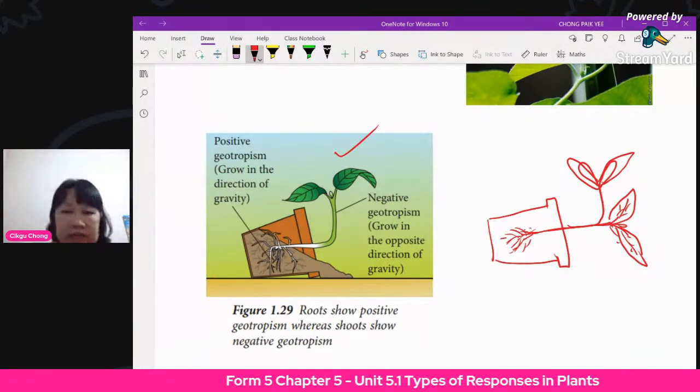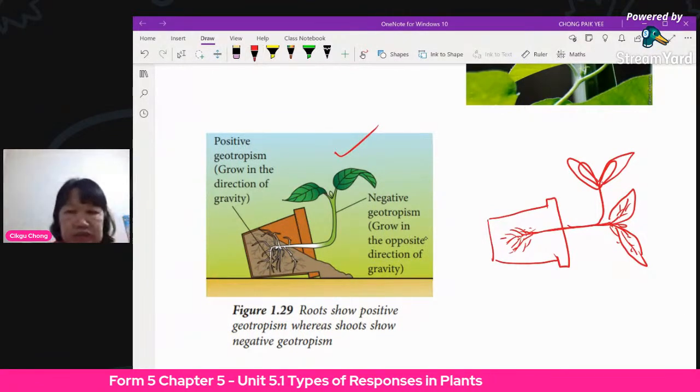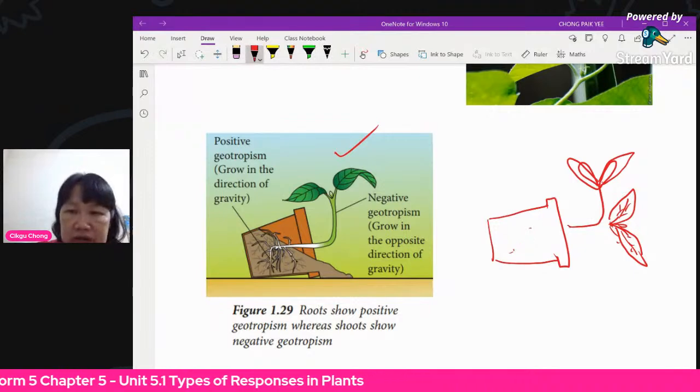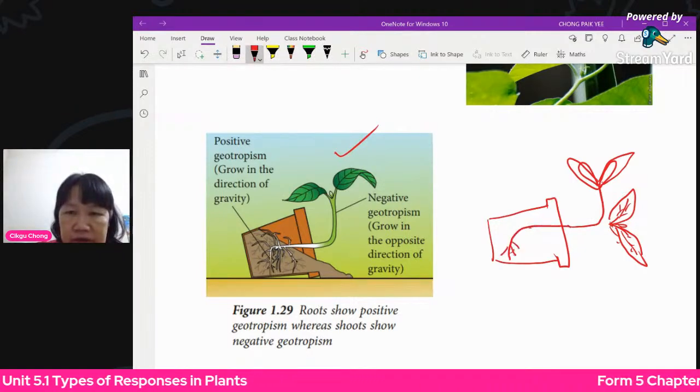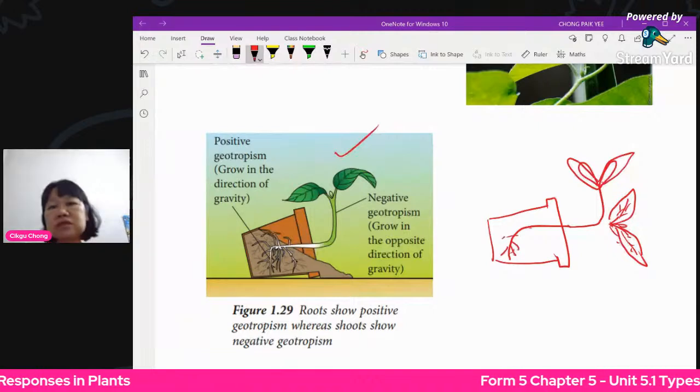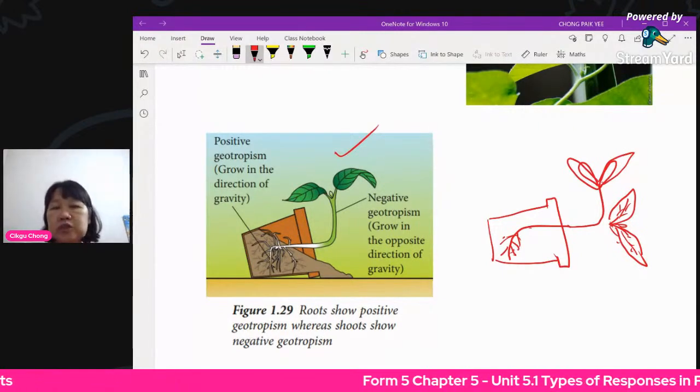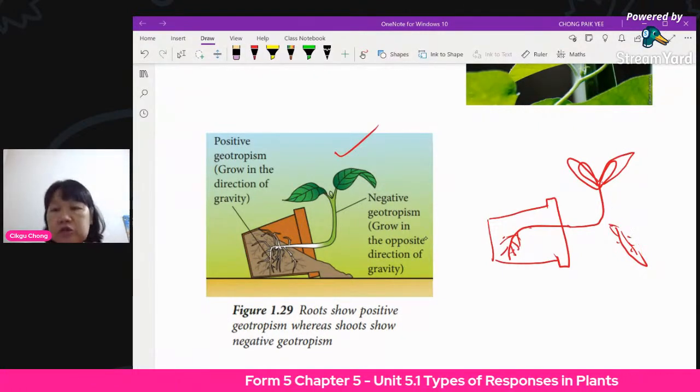And the root, if you were to pull out the plant, you'll find that the root is not straight like this anymore. It will automatically try to go like that. You will find some of the roots will bend downwards. So that shows what? That shows positive geotropism.